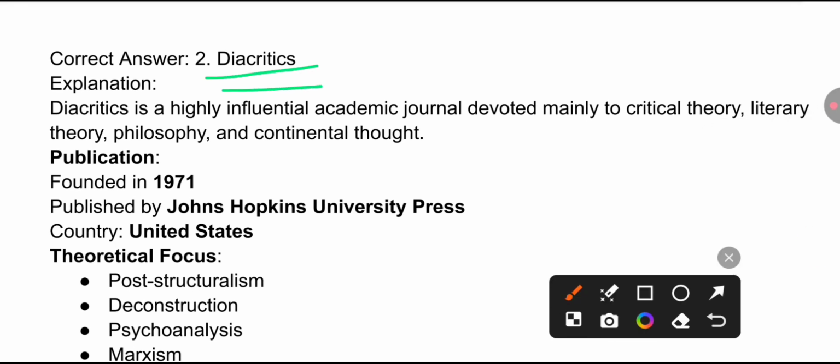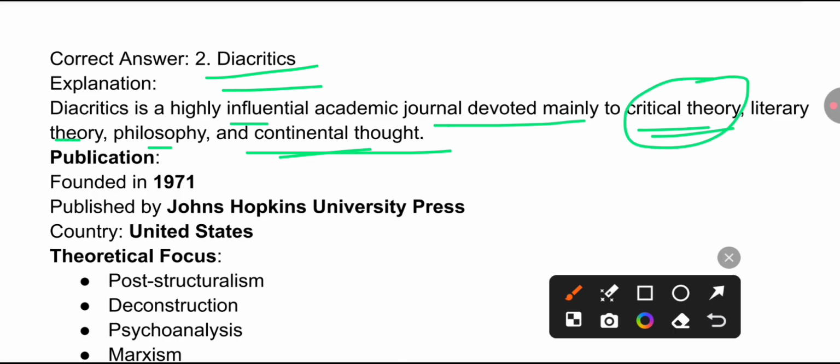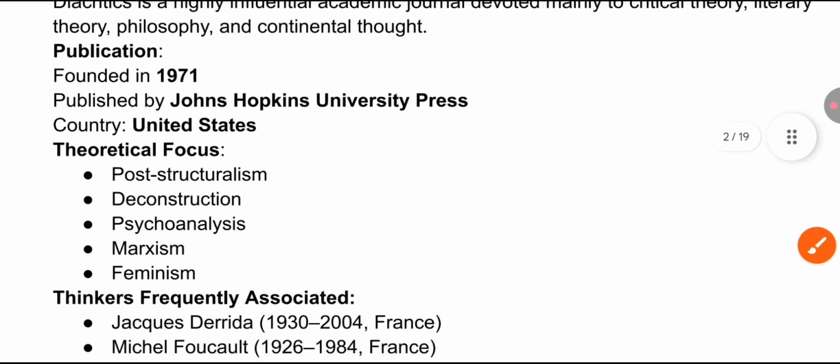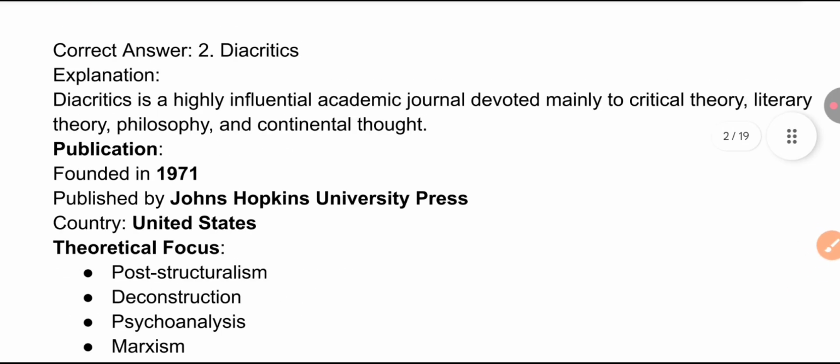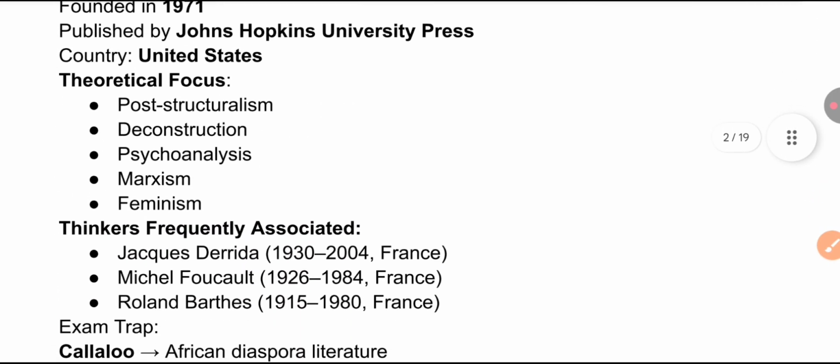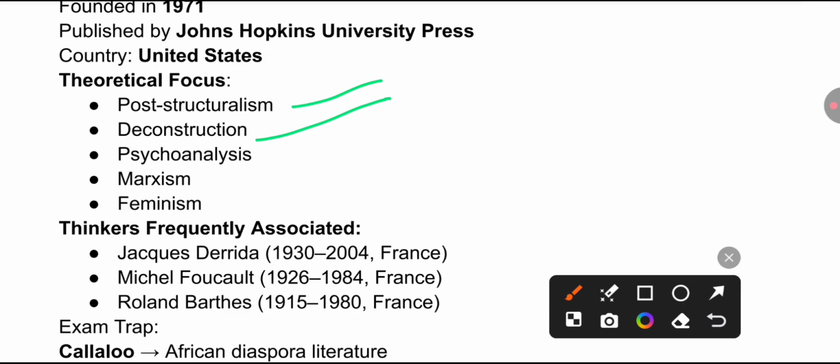Diacritics is a highly influential academic journal devoted mainly to critical theory, literary theory, philosophy, and continental thought. It was founded in 1971, published by Johns Hopkins University Press, in the United States. You must remember the theoretical focus of Diacritics: post-structuralism, deconstruction, psychoanalysis, Marxism, and feminism.